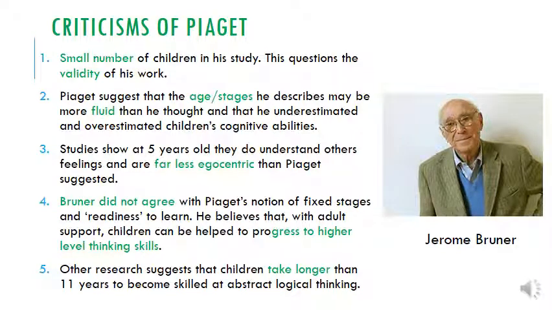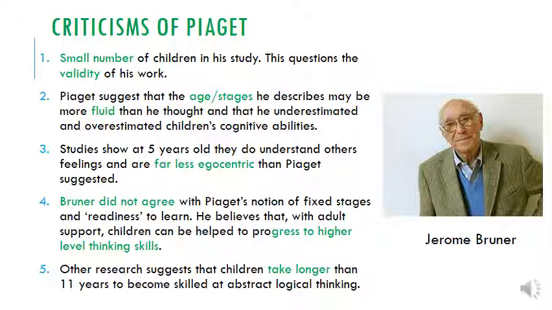Lastly, we've got our criticisms. So Bruner was a critic of Piaget's work. One of the criticisms, anyway, is that there was a small number of children in his study, and this questions the validity of his work. So if it was only on a small number of children, you know, what type of education were they in previously, what environment were they from, etc. Piaget suggests that the ages or stages he describes may be more fluid than he thought, so maybe he's underestimated or overestimated children's cognitive abilities.